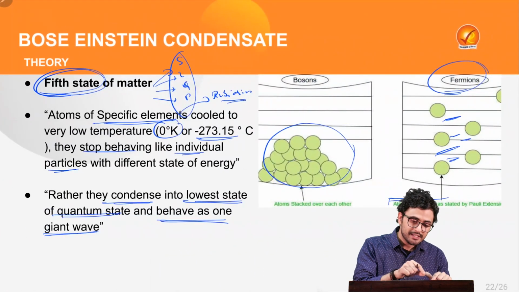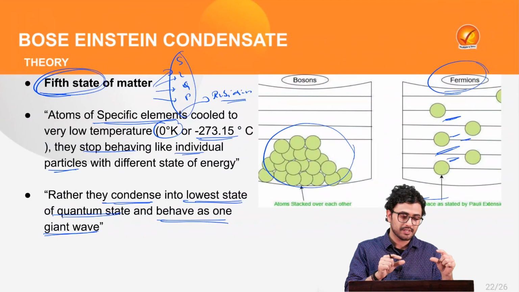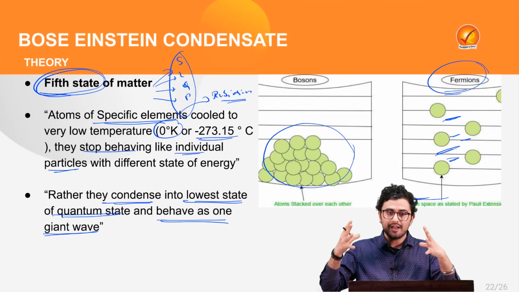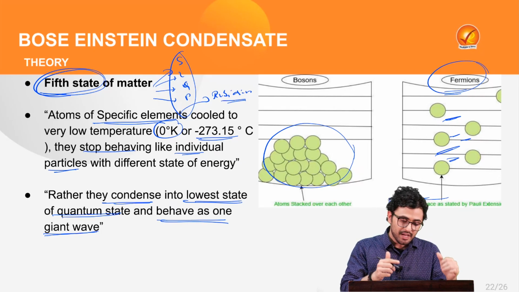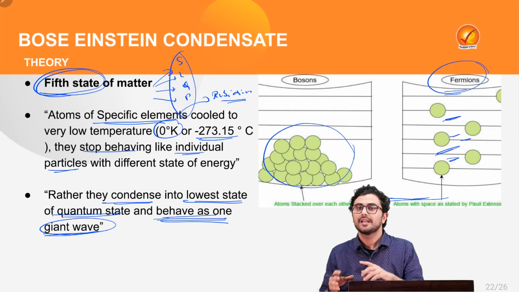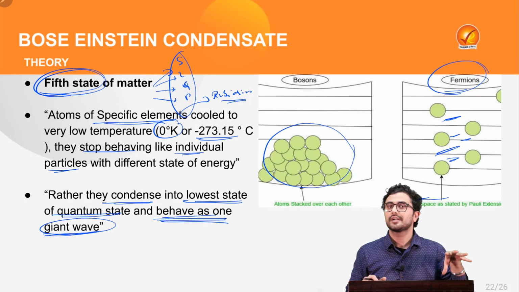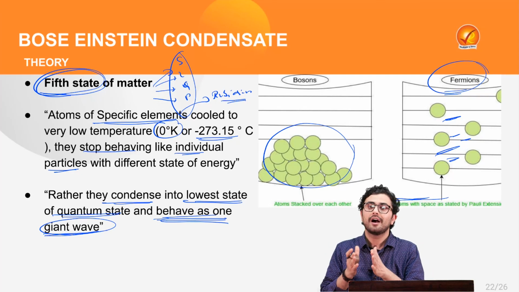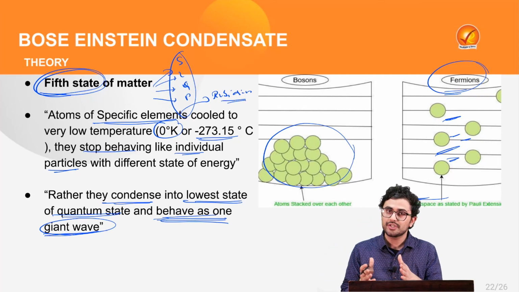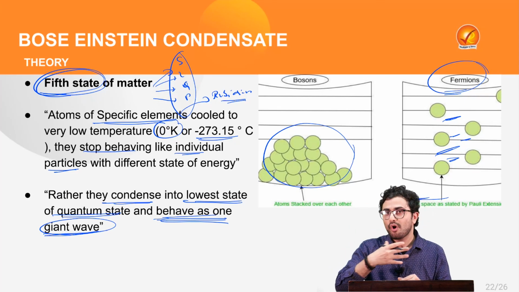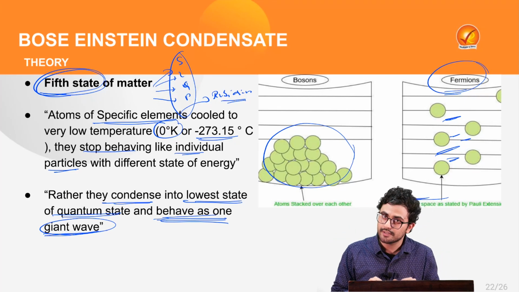So basically these atoms have lost their solid characteristics and started behaving like a gas, where they behave as one giant wave. Thus, the theory of Satyendranath Bose, further extended by Albert Einstein, ultimately led to the larger study of quantum technology, which we often hear about nowadays.